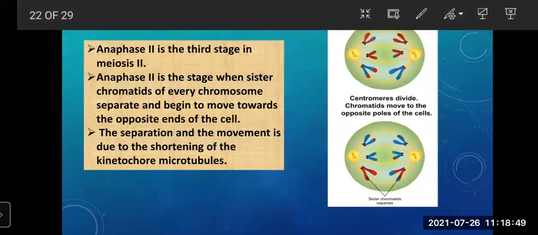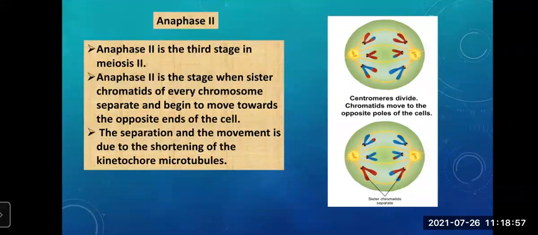Next stage is anaphase 2. Now what happens in this? Okay, after the chromosomes are aligned in the center, anaphase 2 begins. It is the third stage in meiosis 2. Anaphase 2 is the stage when sister chromatids of every chromosome separate and they begin to move towards opposite poles.